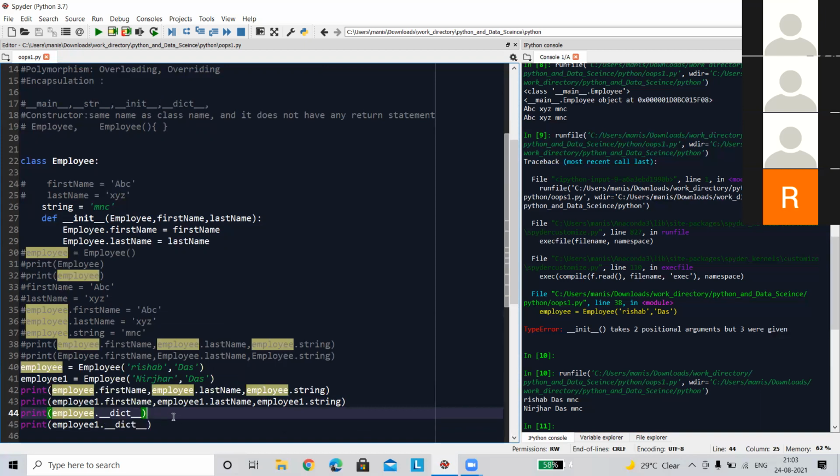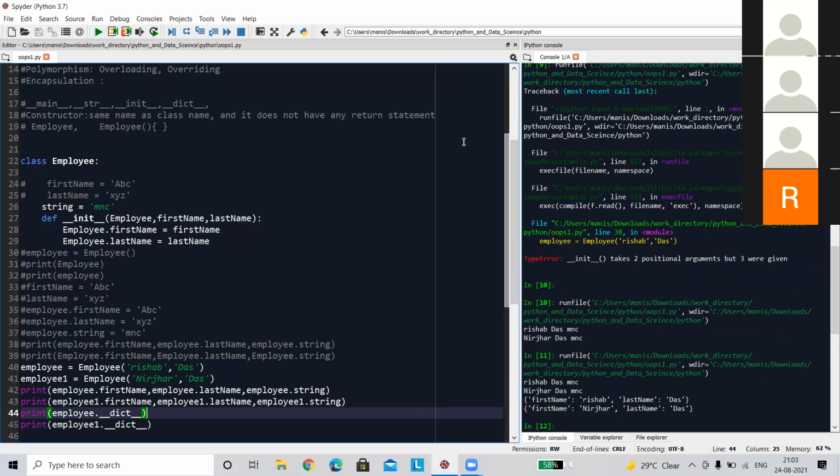It represents the dictionary format. That's why, let's print it out. See this employee, which properties it has: a first name and a last name, and it prints as a dictionary format. Similar for the second object as well.